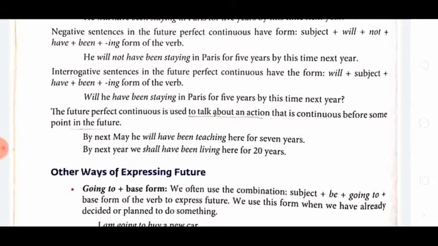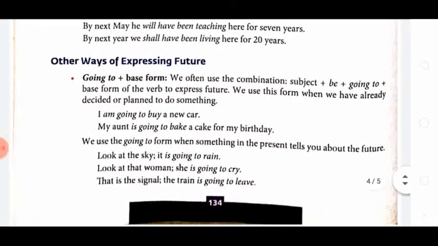Future perfect continuous tense. Now, here are some other ways of expressing future also. These are simple future tense, future continuous tense, then future perfect and future perfect continuous tense. They have their verb forms and all the things like the other tenses. But here some other ways are also there in which we can express future. Which are they? Going to plus base form.